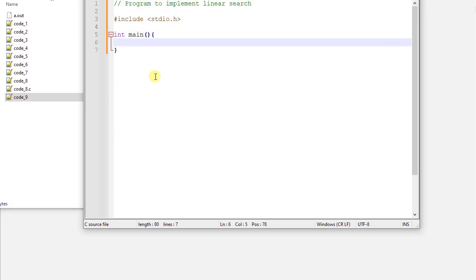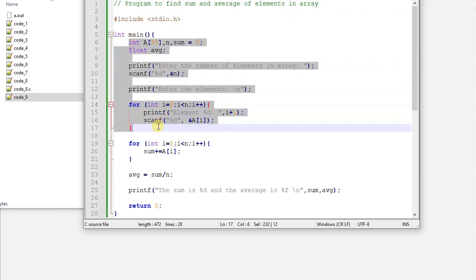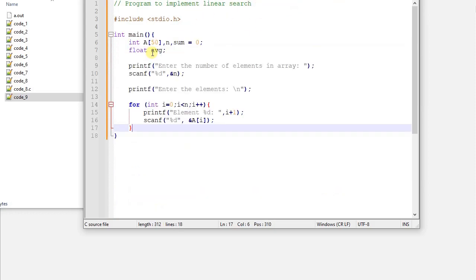Here also we need an array, and we need to enter the array also. So I'll just copy paste from the previous code we had. Till here everything's going to be the same, so I'll copy paste it to save time. We might not need sum over here, and we won't need the average either, so I'll just delete them.